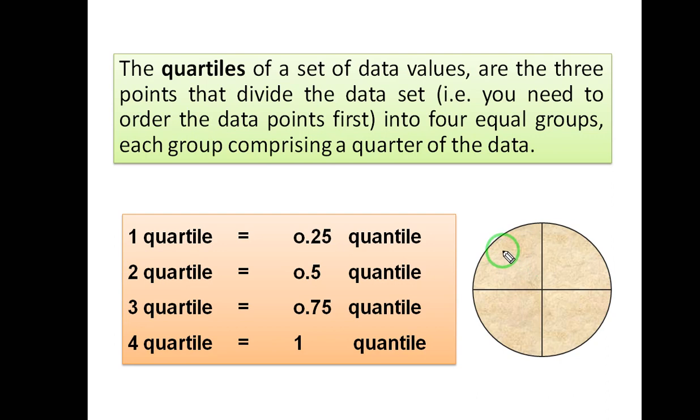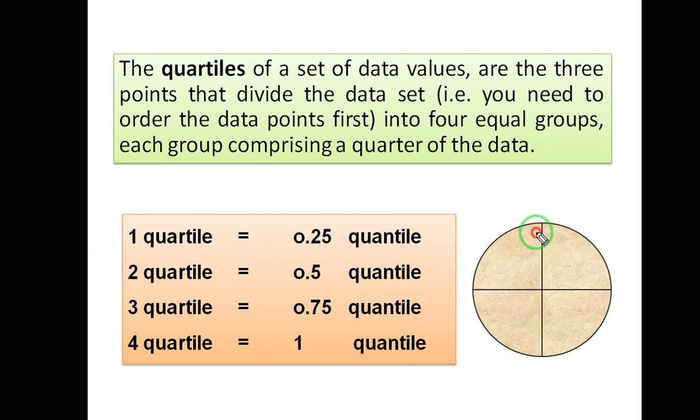Now this first quarter can be called 1 quartile. I have divided it into 4 equal parts, or they are called 4 quarters. The first quarter can also be called 0.25 quantile.